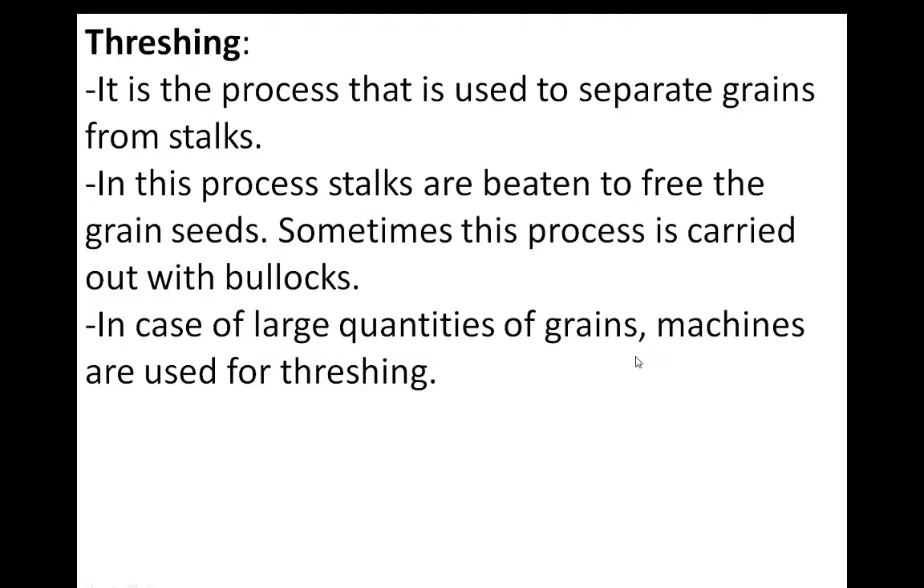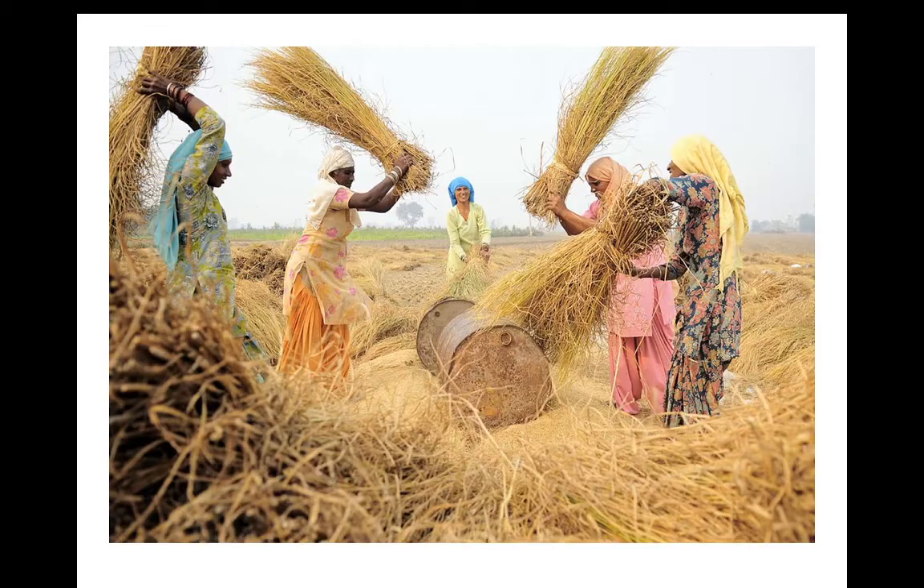Understood? Yes. Then we have learned about threshing, correct? So threshing means what? The process in which we are separating grains from the stalks. So what we are doing in this process? Here we are beating the stalks to free the grain seeds. Okay, in case large quantities are there, then we are using a threshing machine, which is known as a thresher. So this is threshing, where the ladies are beating the stalks to separate out the grains from the stalks. So you can see here the separated grains.